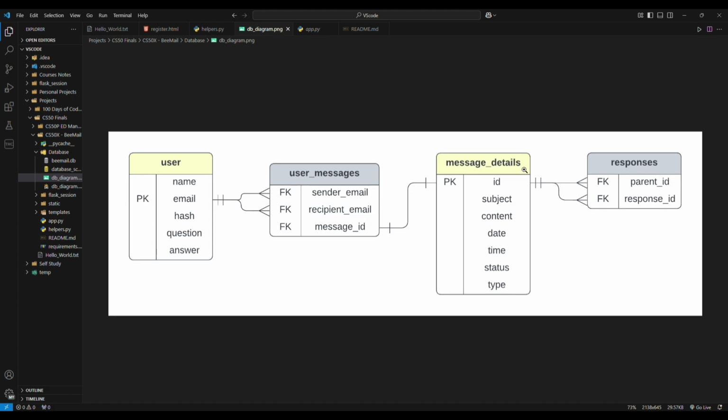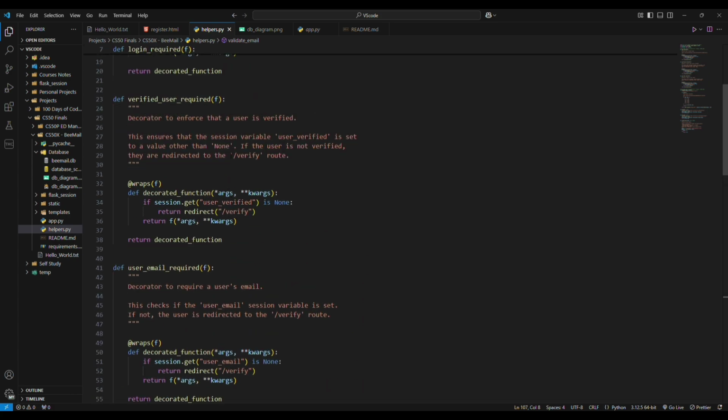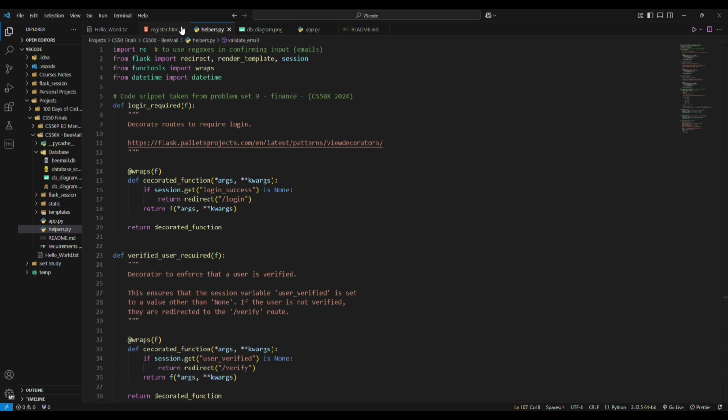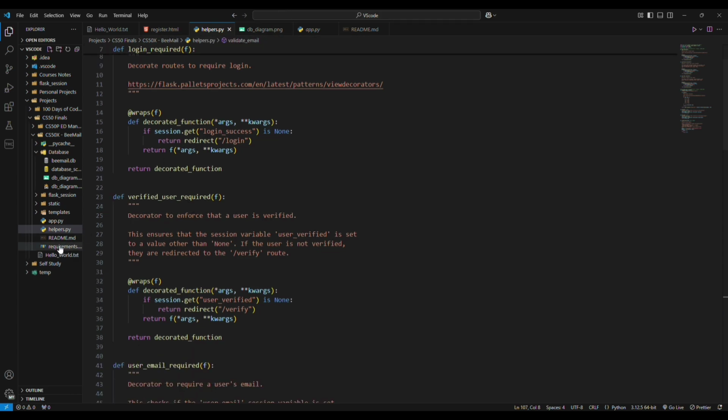So the problem that I had was, if two users send the same identical email at the same time, with the same content, same subject, and same time and date, the program will crash because it won't be able to identify which email had been sent by whom. So I caught that error with try except to prevent that from happening, and I created a unique index on all these details.